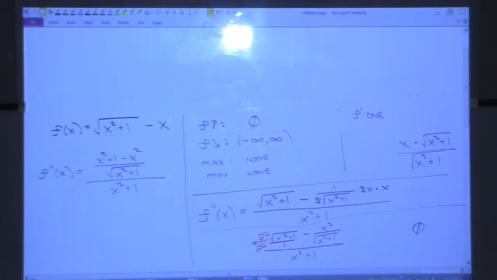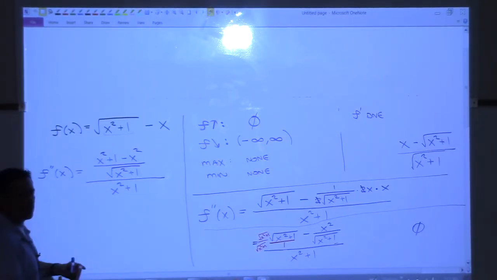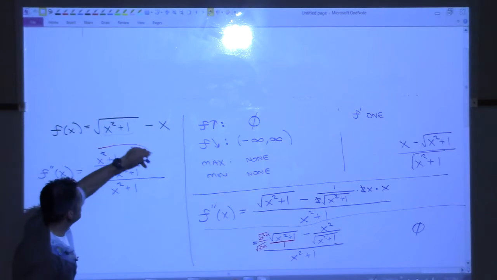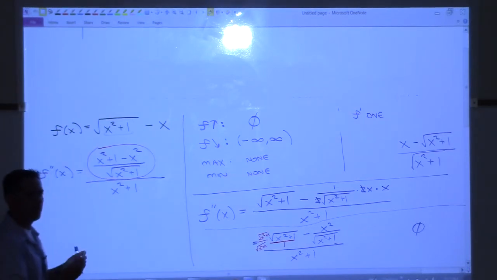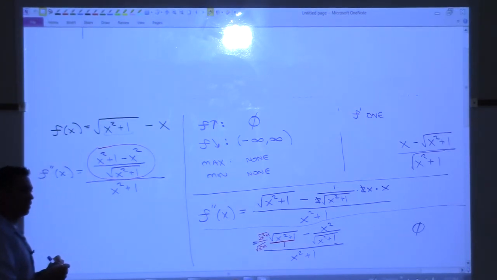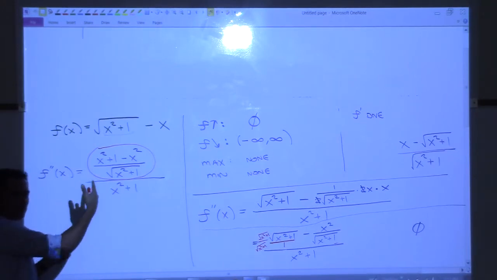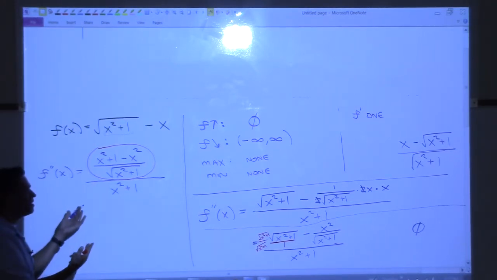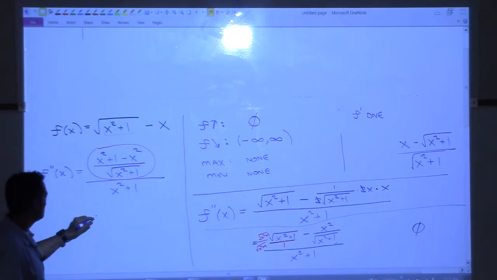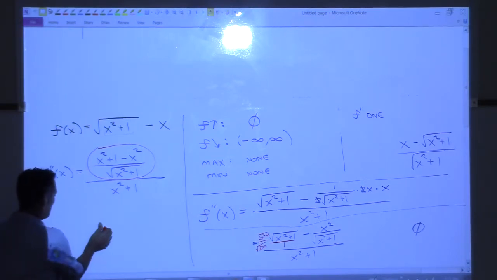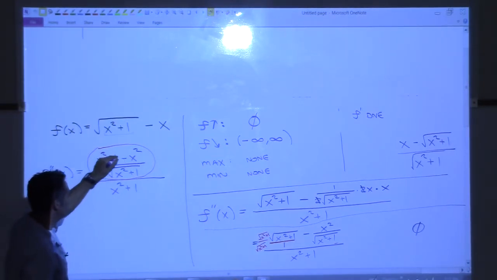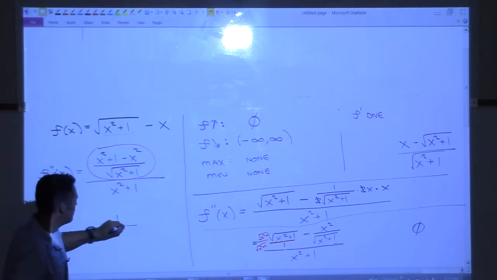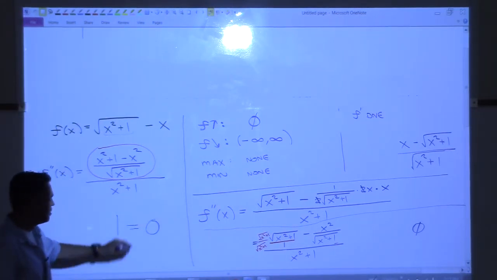Yeah, we can do some stuff to this, but really you can also use the same principle we used a while ago. A fraction can only be 0 if what? The top is 0. So all I have to do is set that to 0, right? But that's a fraction. So I can just set the top of that to 0, which means the only way this can be 0 is if the top is 0, right? What is the top? Yeah, this is all 1. So basically this only happens if 1 equals 0, which never happens.